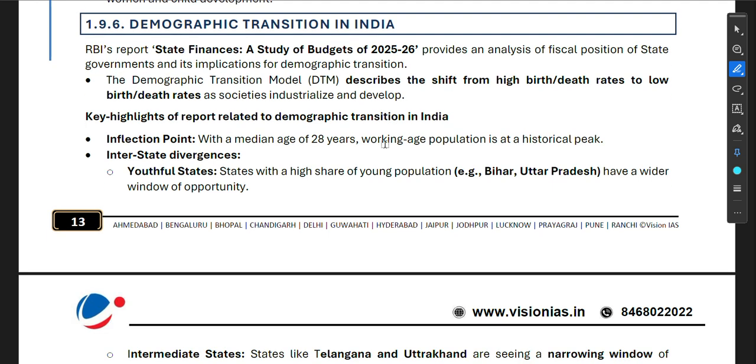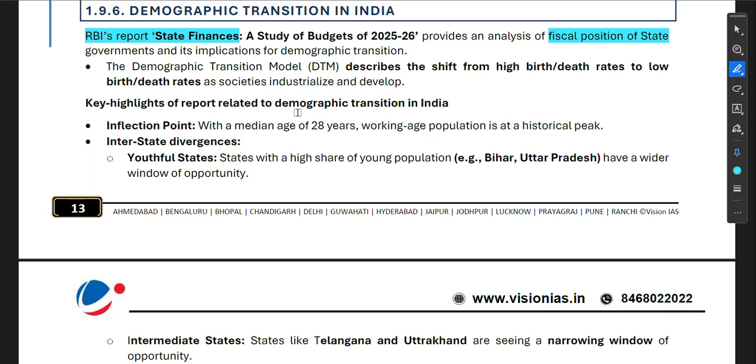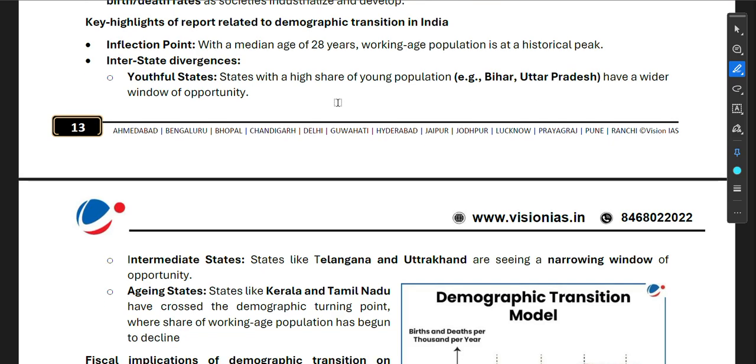Demographic transition in India. The RBI report, State Finances: A Study of Budgets of 2025-26, provides analysis of the fiscal position of state governments and its implications for demographic transition. The demographic transition model (DTM) describes the shift from high birth and death rates to low birth and death rates as societies industrialize and develop.